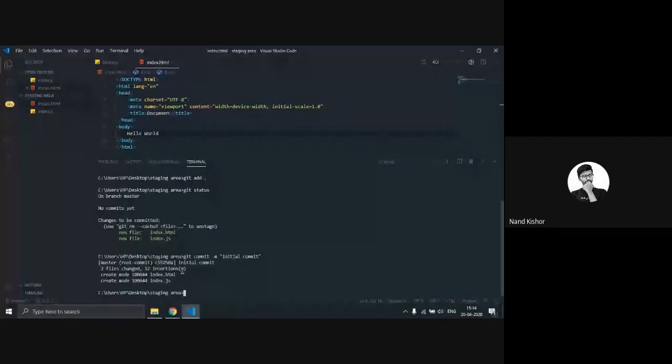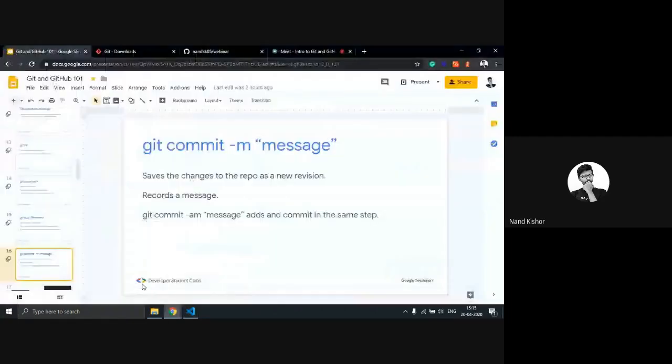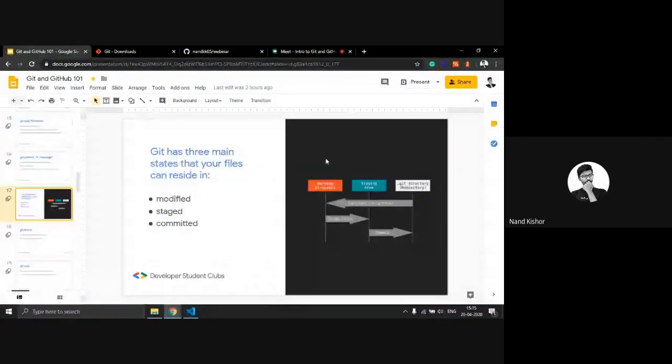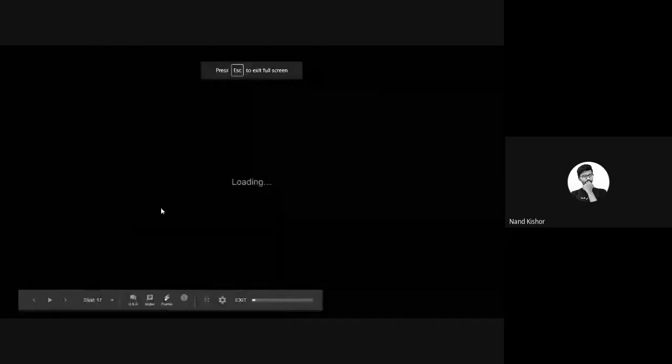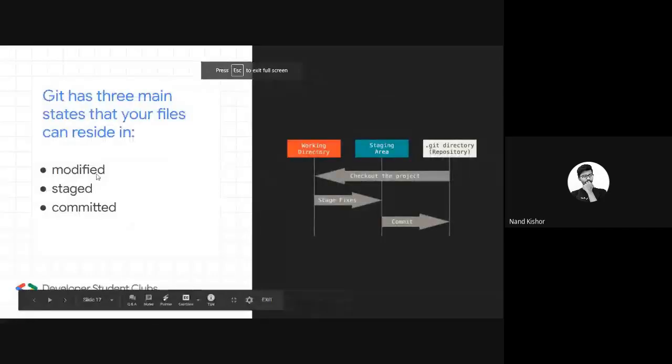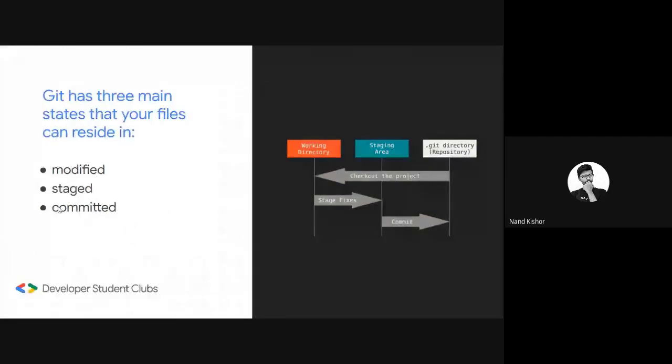So these files are committed to Git. Now Git records all these files onto my local system. So it is now tracking my files in my local repository. There are three main states of your file. Whenever you modify your file, you will stage it, and in the third part you will commit it. Right here you can see it with a diagram.